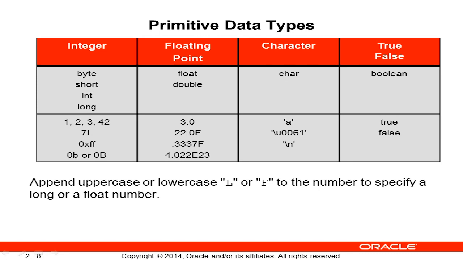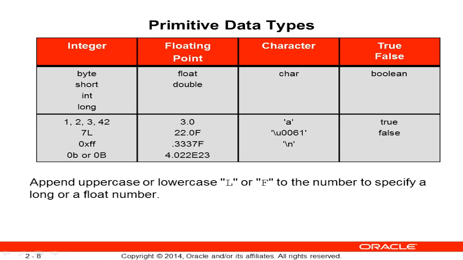We have byte, which has a range of -128 to +127, and they take up 8 bits of memory. We then have short, and they have a range of -32,768 to +32,767, and they take up 16 bits of memory. We then have ints, and they have a large range. It's -2 billion to +2 billion. It's not exact, there's quite a bit, but they take up 32 bits of memory, and it's the most common integer type that you'll see.